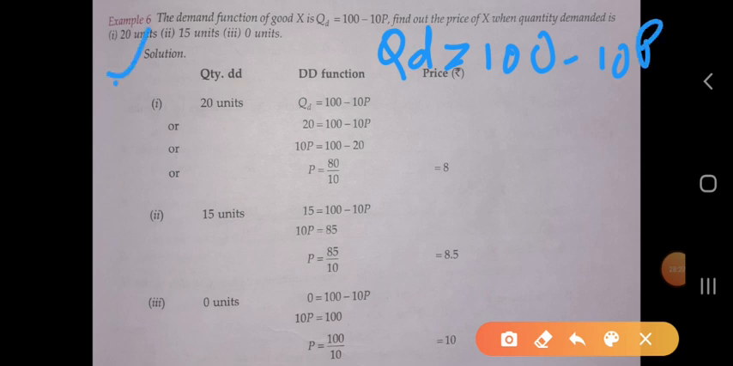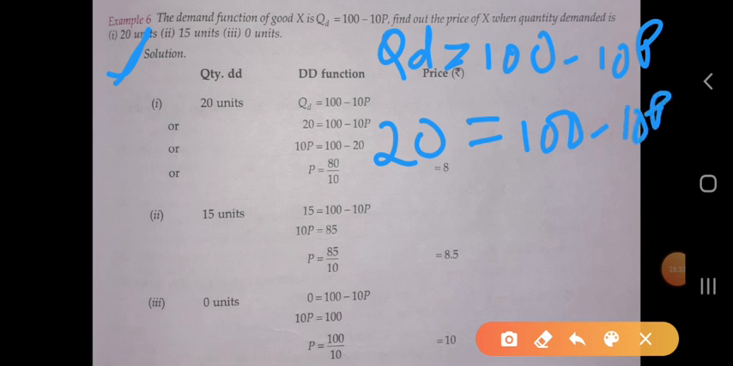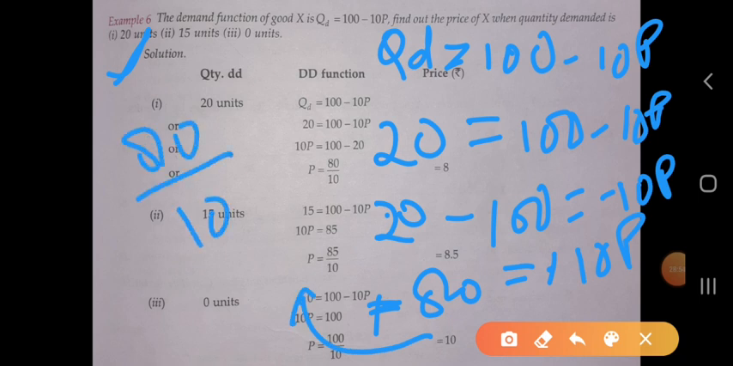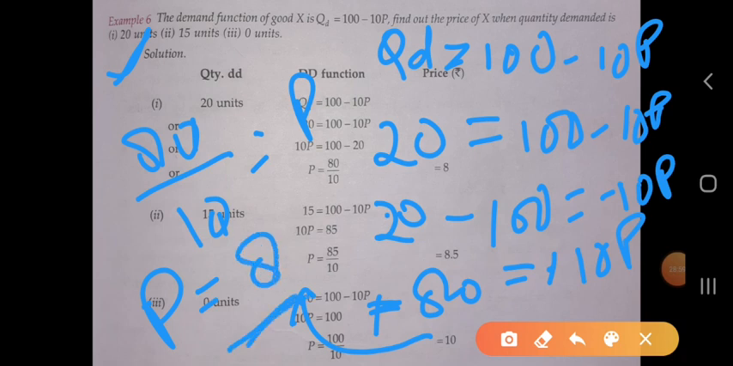Here, for the first, 20 units: 20 equal to 100 minus 10p. We move terms: 20 minus 100 equal to minus 10p. Here minus 80 equal to minus 10p. Minus minus will cancel, and then 80 upon 10 equal to p. So p equal to 8. Whenever we demand 20 units, the price is 8.